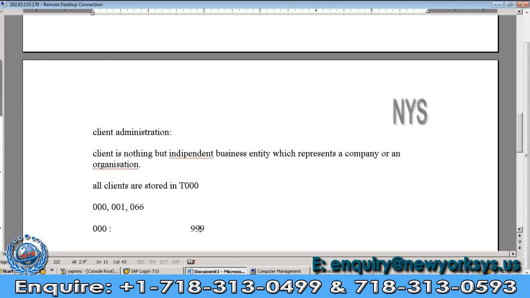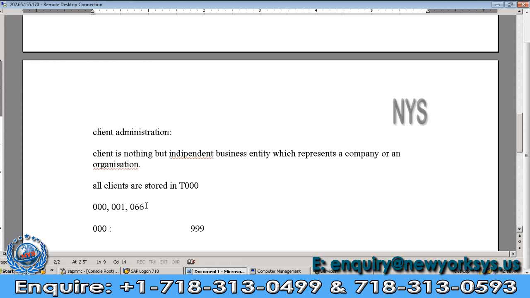I will explain again. These are the three default clients. All people call this 000 client the master client or golden client. In these default clients, there is no customizing related data, there is no client related data.